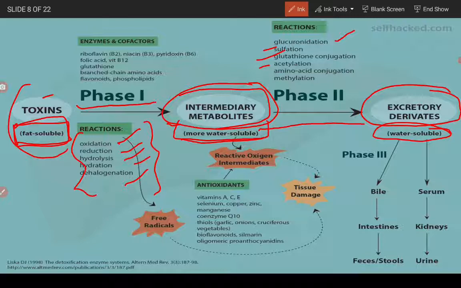They are excreted out by phase 3 detoxification, right? For example, the water soluble non-toxic substances or wastes can now go to bile, where they will go to intestine and then will be excreted with feces or stool, or they could go into the blood serum, from where they would go to kidney and be filtered out as urine. So this is the whole detoxification process.